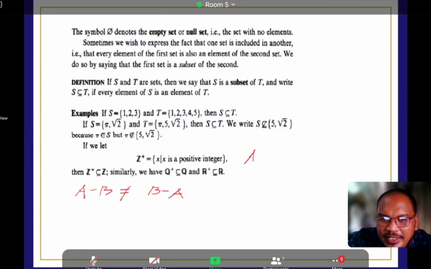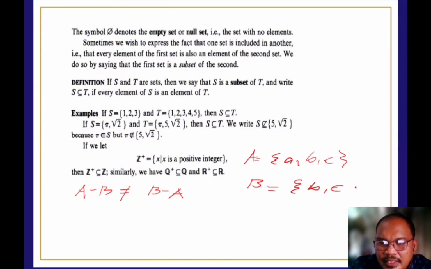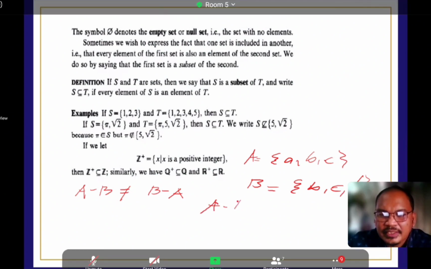If we have set A having the elements A, B, and C, and set B is B, C, and D. So what is the value of A minus B?